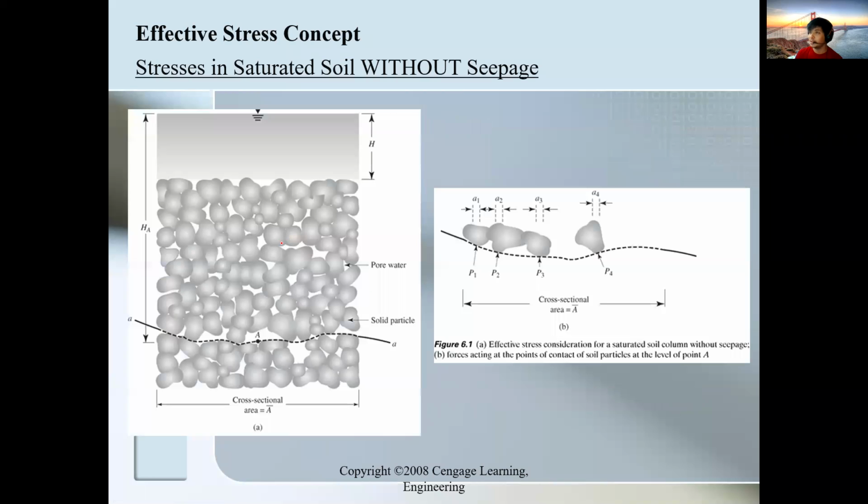Okay, so let's go to stresses in saturated soil without seepage. Why do we analyze first your stresses in saturated soil without seepage? Because in saturated soils, we can determine the water stress, coming from the voids occupied by water, and we can also solve for the soil stress.